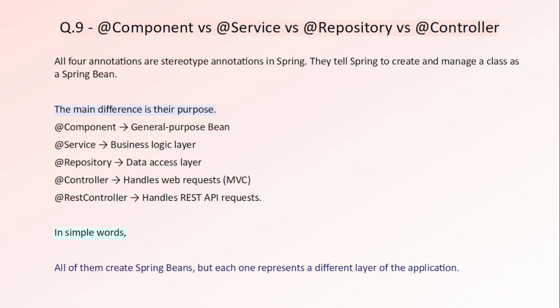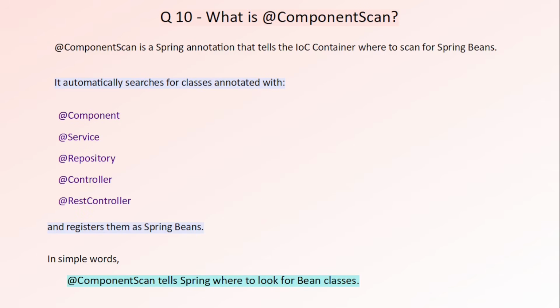Now let's move forward. In the previous question, we learned that annotations like service, repository and controller create Spring Beans. But how does Spring know where these classes are? We never manually tell Spring about every class in our project. That's exactly where component scan annotation helps. When the application starts, Spring scans the packages you specify. If it finds classes annotated with component annotation, service annotation, repository annotation or controller annotation, then it automatically creates beans for them and stores them inside the IOC container.